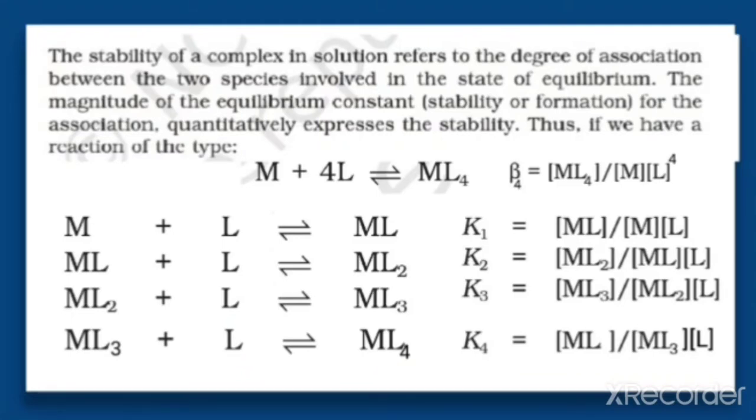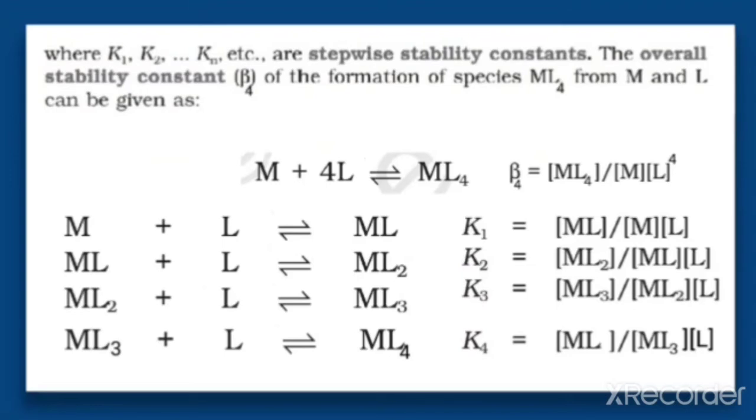So here the equilibrium constant, that is K1, is the constant for the first step, K2 is the constant for the second step, K3 is the constant for the third step, and K4 is the constant for the fourth step. So here K1, K2, K3 and so on are called stepwise stability constants.